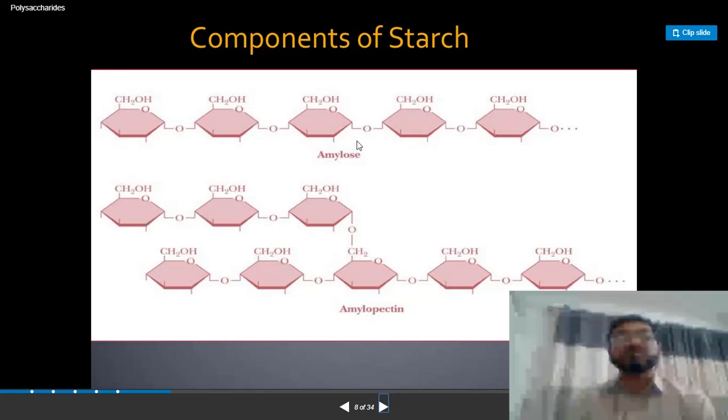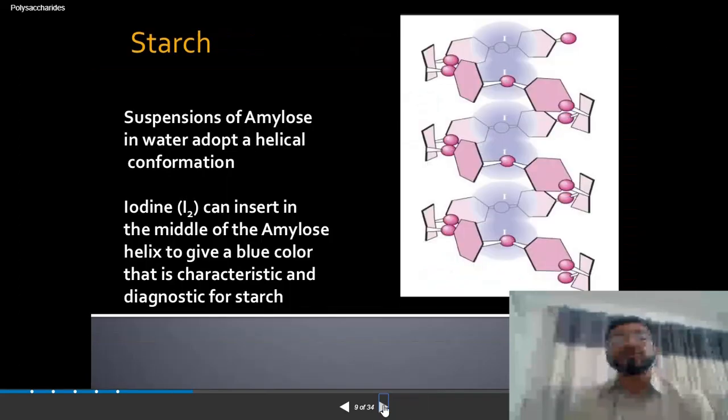And again, the branching molecule can further elongate with the alpha 1,4 type of linkage. So starches have two fractions. One is amylose, one is amylopectin. What is different? One is a straight chain molecule, one is a branched chain molecule, and the branching arises at the 1,6 linkage, with all the other glucose units arranged with the alpha 1,4 type of linkage.